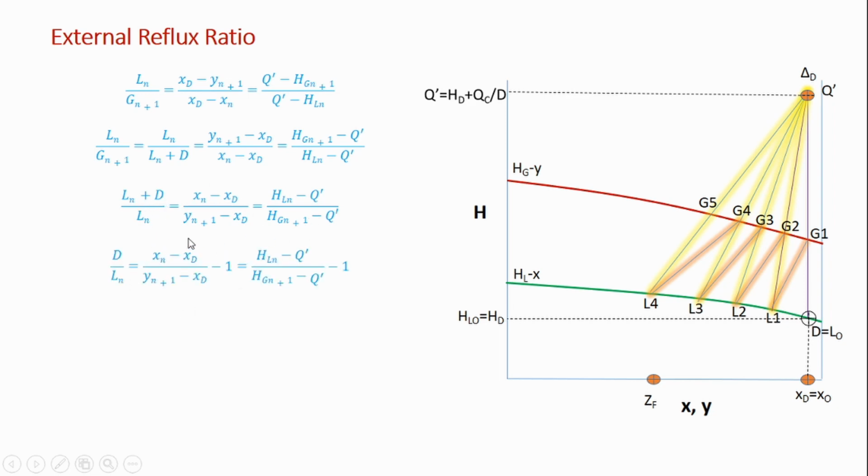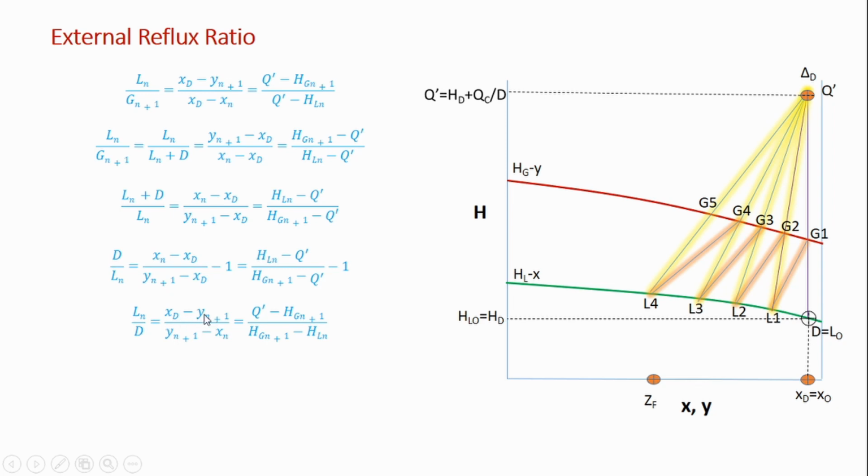So this term will give me ln by ln, it will be 1 plus d by ln. So this 1 I will take on this side, so it will become minus 1 and minus 1, that is this minus 1, and I have got d by ln term over here. Then I take reciprocal again, I will get ln by d.